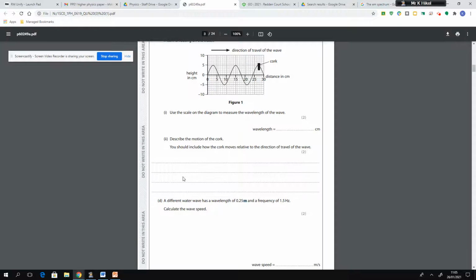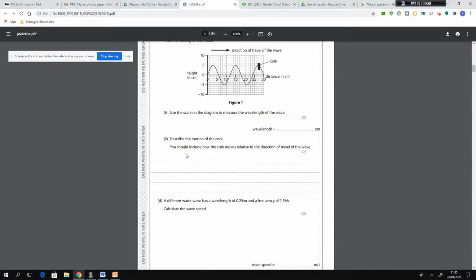Okay, so for question 1CII, you have to describe the motion of the cork. Now, the question here gives you a massive hint as to what it wants you to say to secure the marks for that particular question. So you should include how the cork moves relative to the direction of travel of the wave itself. And that is actually quite important information because it gives you a very big hint as to how they want you to answer the question.